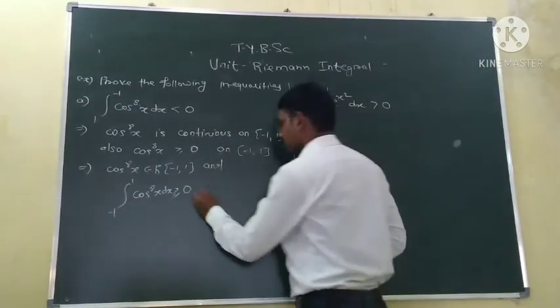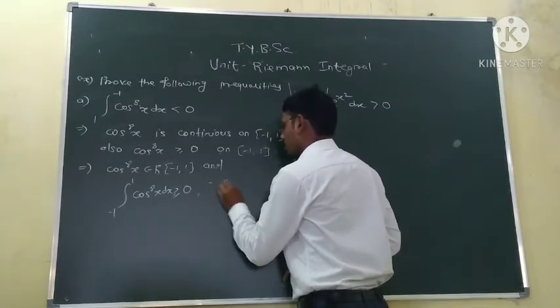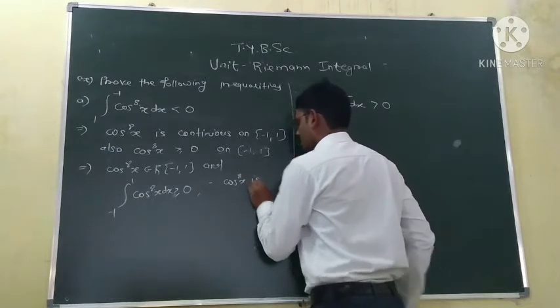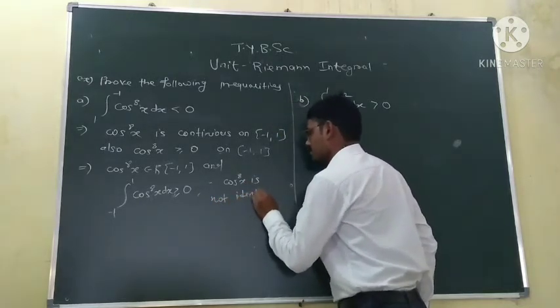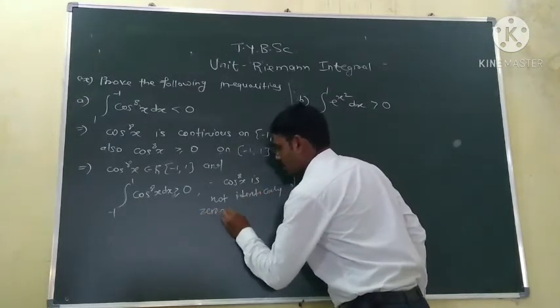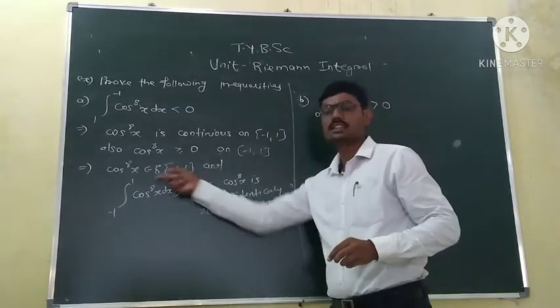Since cos to the power 8 is not identically 0 on minus 1 to 1, this integration is strictly greater than 0.